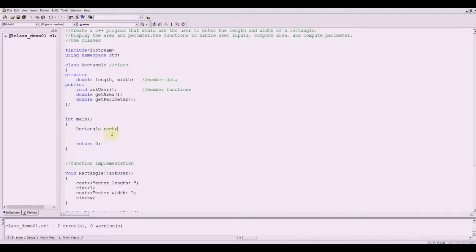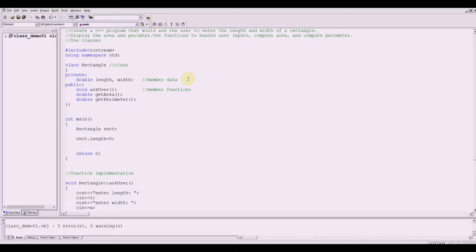So we have created an object named rect, and therefore rect, being of data type Rectangle, has access to these public member functions here. Take note that rect doesn't have any access to the length. If you try to access the length, let's say we have here something like rect.length equals 5, just to show you.